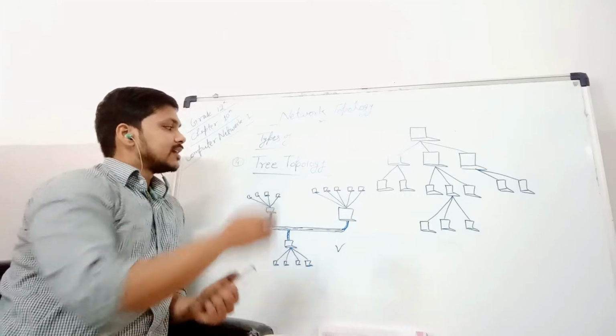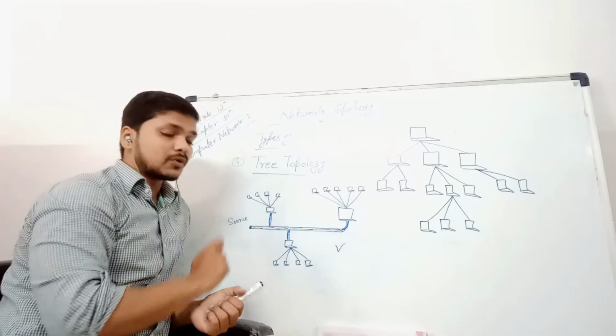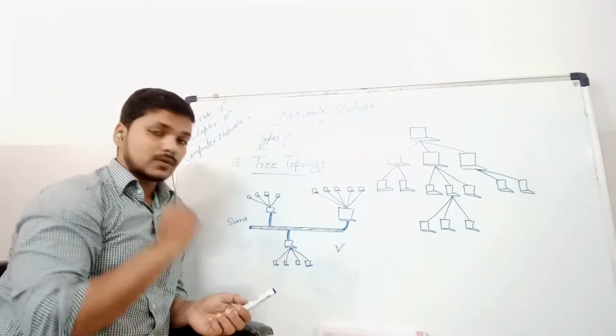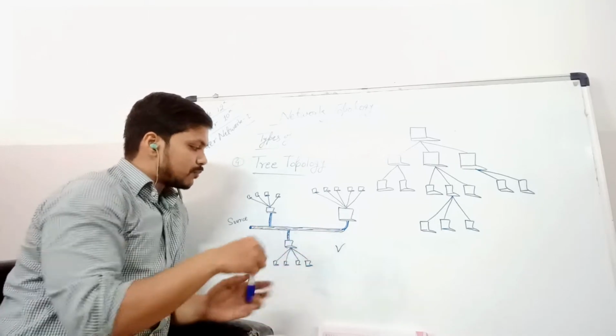Or we can say that tree topology is also a combination of ring topology and bus topology. Where? How? Because this is what I have discussed before, it is called a bus.